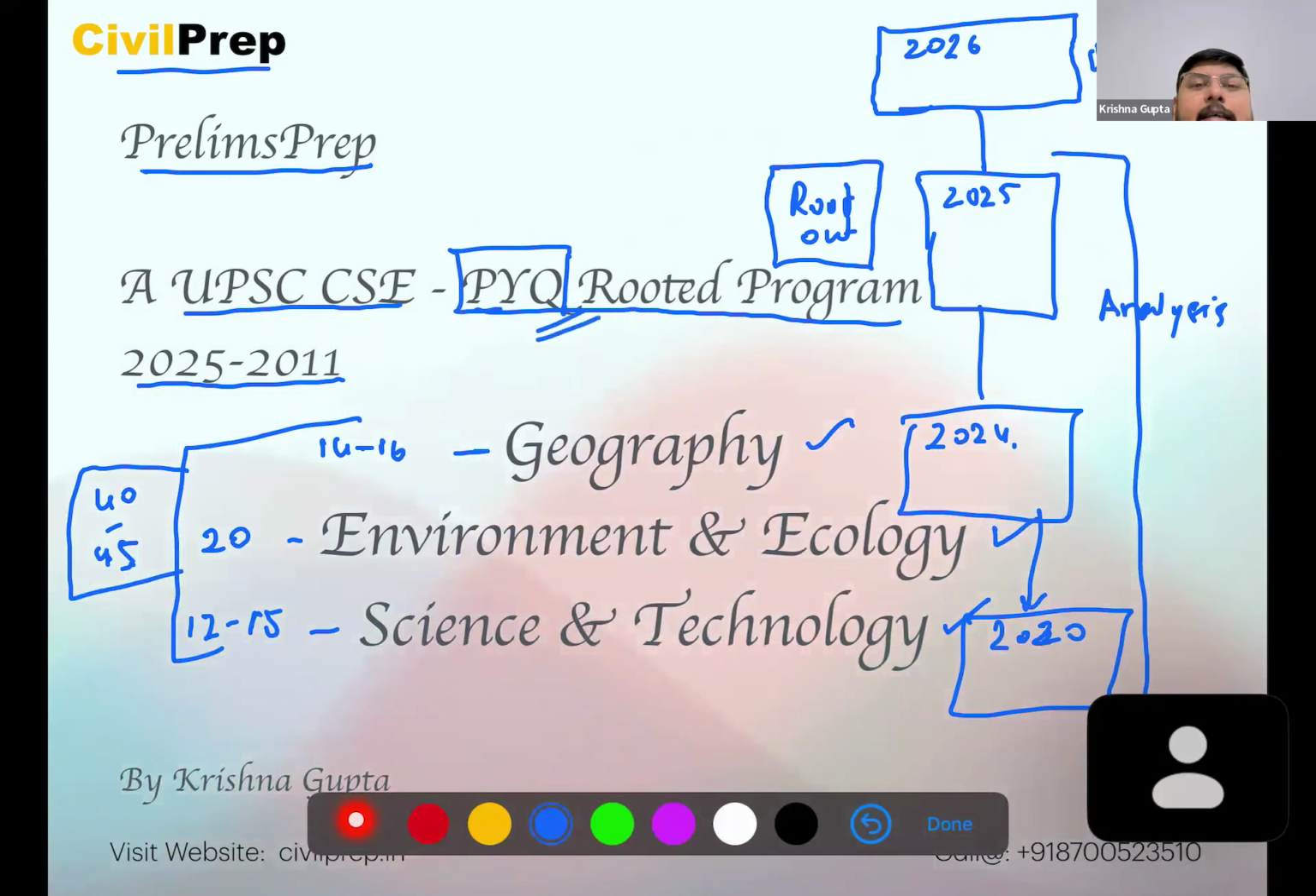So guys, this program is for geography, environment and ecology, and science and technology. It will have a duration from 27th of October till 31st of December. After this, there will be other subjects: economy, polity and governance, and history. Those will also be covered from January to March in a similar way. And also there will be classes on CSAT, which will be starting from November.